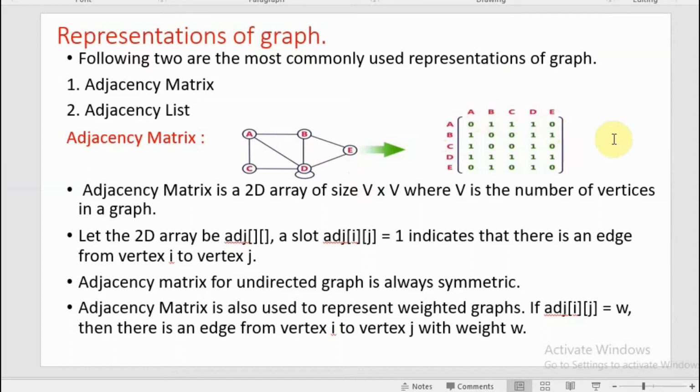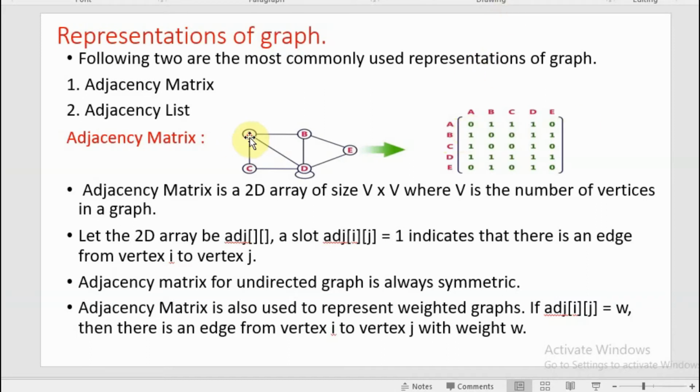Here 0 represents that there is no edge between two vertices, and 1 represents that there is an edge between two vertices. Now let us check how they have written this. From A to A, is there any connection? No, there is no edge between A and A, so it is taken as 0.